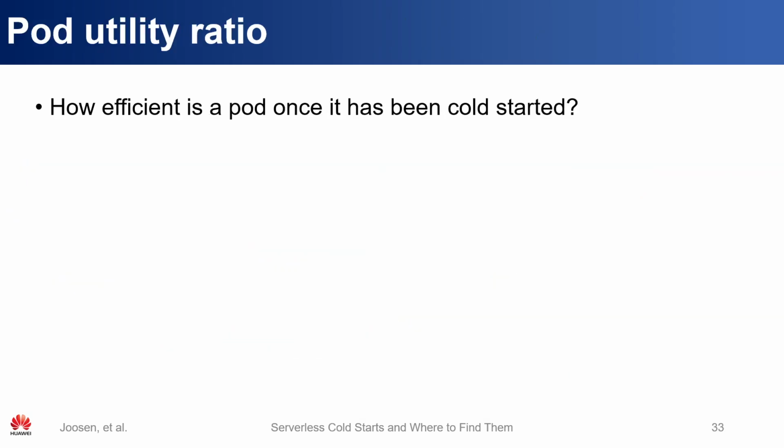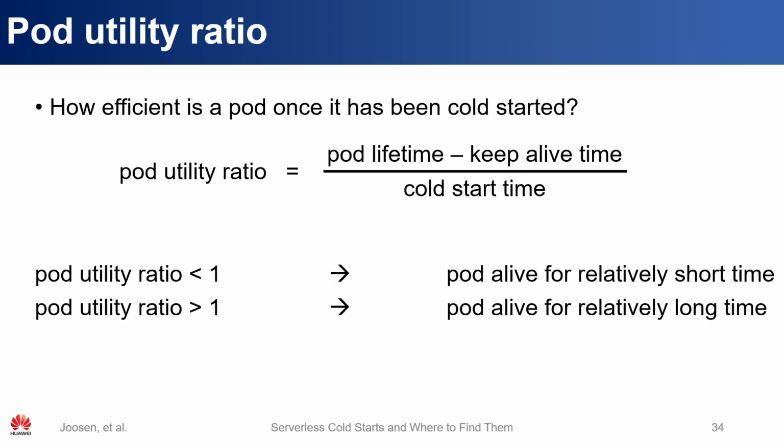We've discussed quite a bit about cold starts, but we wanted to gain a more complete picture of the cost of cold starts beyond simply the cold start time. After a pod is cold started, it would be more efficient for it to have a longer lifetime compared to a pod that was deleted after processing only a single request. This may be especially relevant for pods with a longer cold start time.